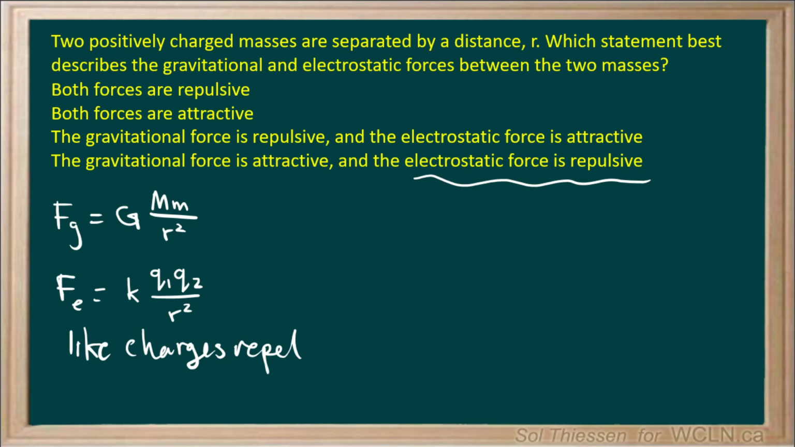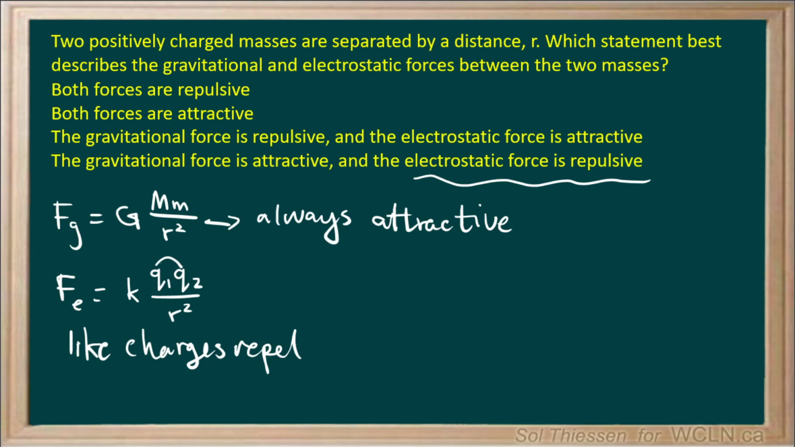and we know that the gravitational force is always attractive. So the gravitational force always pulls masses together, while the electrostatic force can be repulsive or attractive depending on the signs of the charges. So if we have opposite signs, the force will be negative, which indicates an attractive force. If the signs are the same, the force will be positive, indicating a repulsive force.